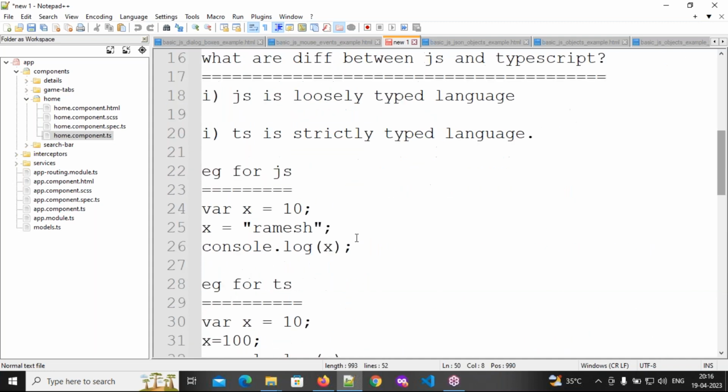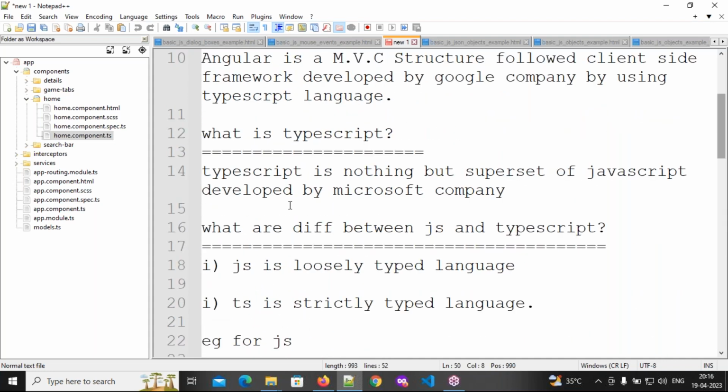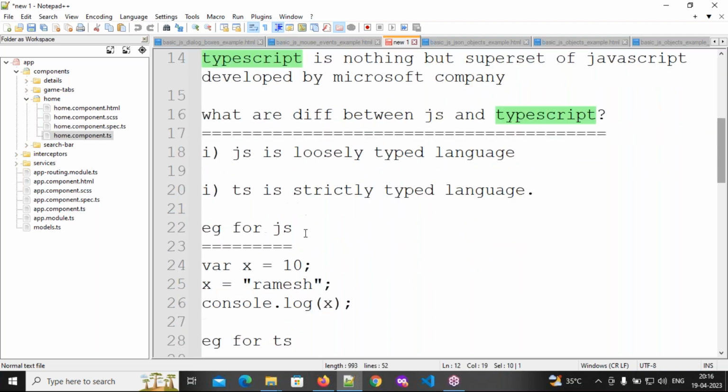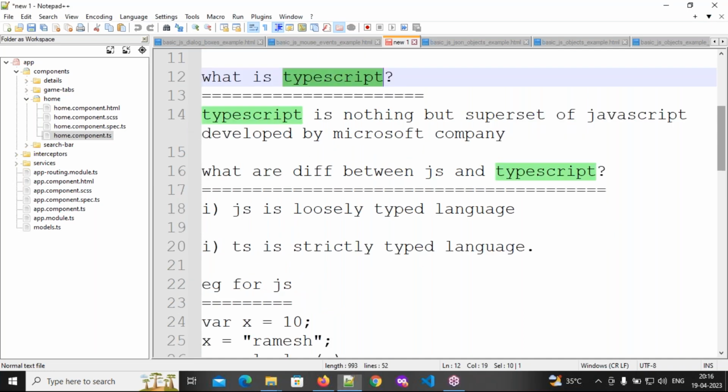So now what I'm going to do is explain what TypeScript is one more time. Then I will continue with today's topic. Understood, everybody? Whoever missed yesterday's class can also understand it very easily. Is this point clear, everyone? Okay. So what is TypeScript?